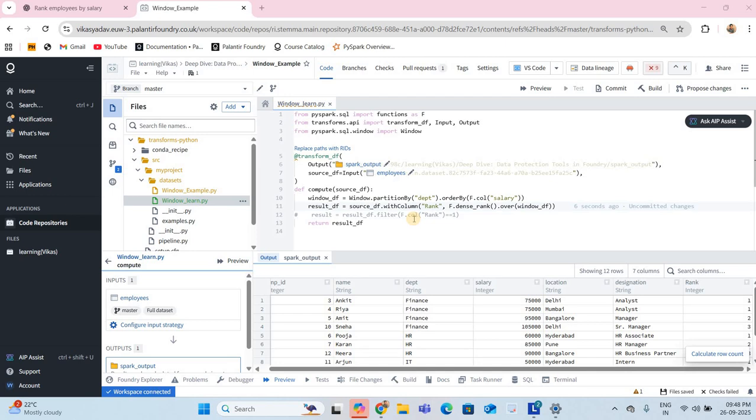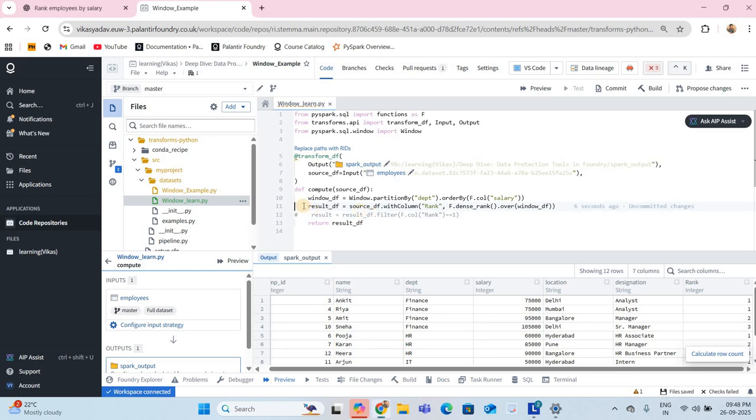Hello everyone. In this video we are going to discuss rank, dense rank, and row number. Most people will check your knowledge of window functions in interviews, and they usually ask questions about getting the second highest salary from a department, particularly across different departments. I have taken a sample data set, and I'll show you what I am going to check here.